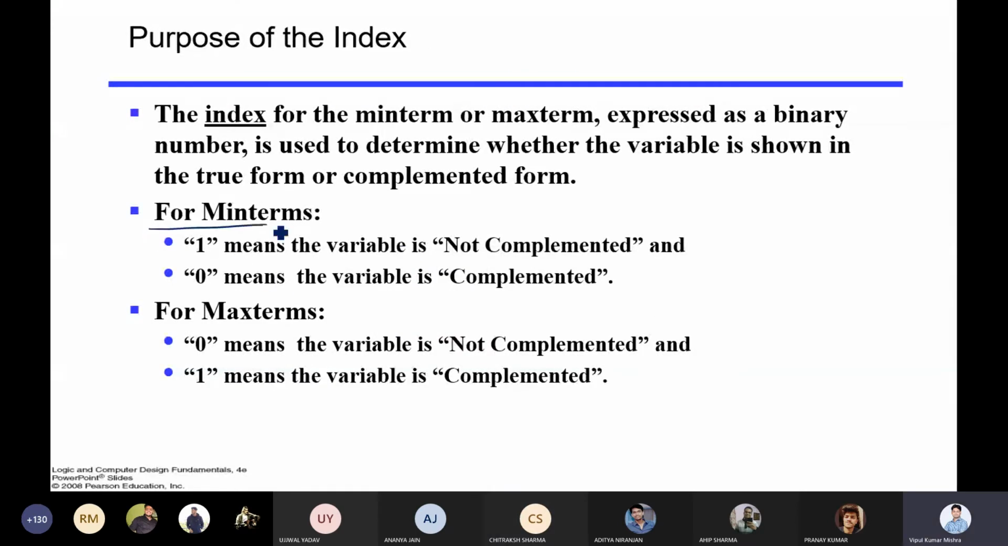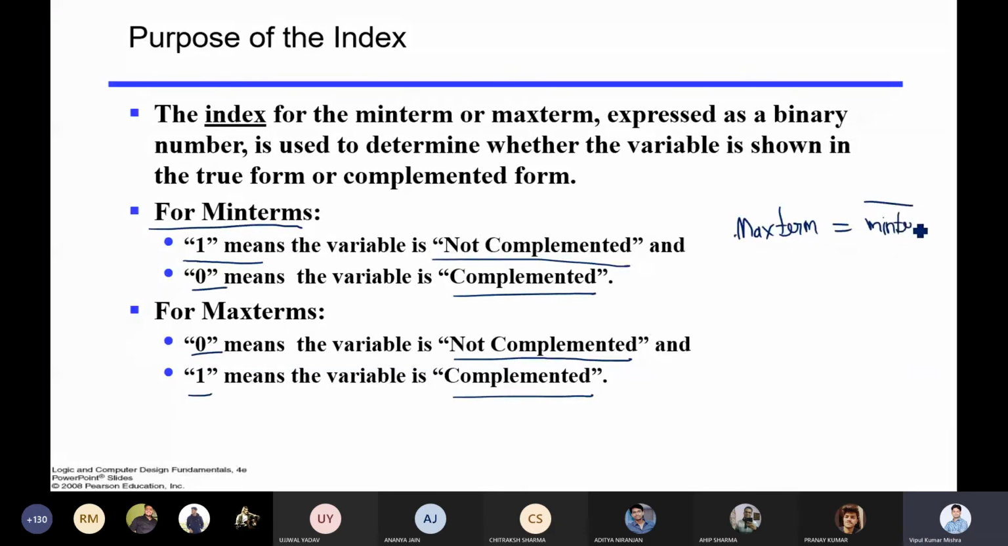Now, in case of minterm, we already saw it. If it is 1, it is not complemented. If it is 0, it is complemented. In case of maxterm, it is the reverse. If it is 0, it is not complemented. If it is 1, then it is complemented. So maxterm is the reverse of minterm. In short, you can say maxterm is equal to complement of minterm, and vice versa. Minterm is equal to complement of maxterm.